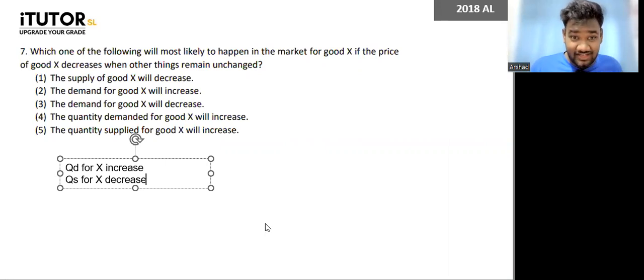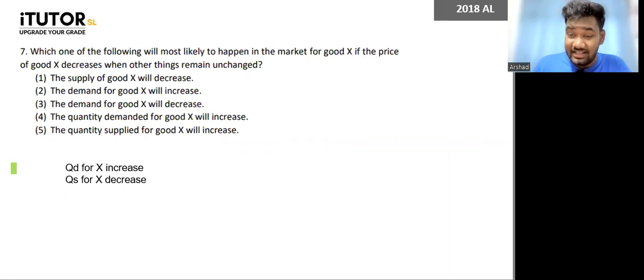But here I don't think we'll have to go to that level. So which one is our answer, guys? Which one talks about either the quantity demanded increasing or the quantity supplied decreasing when the price of X has gone down? The fourth one. The quantity demanded for good X will increase. Very easy and very straightforward.